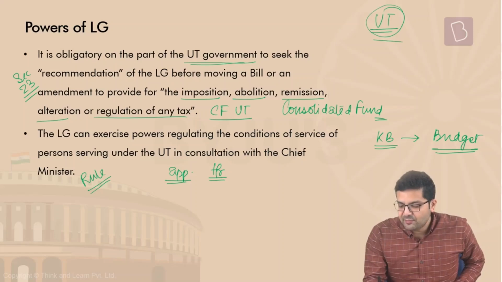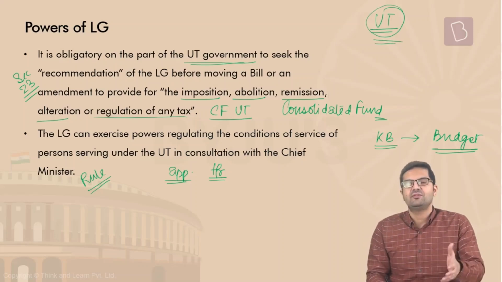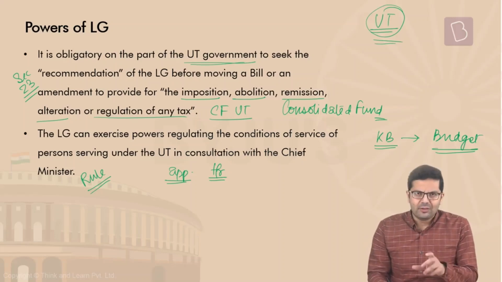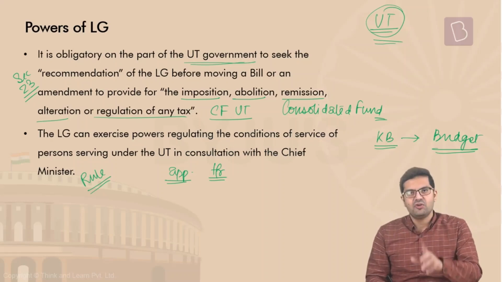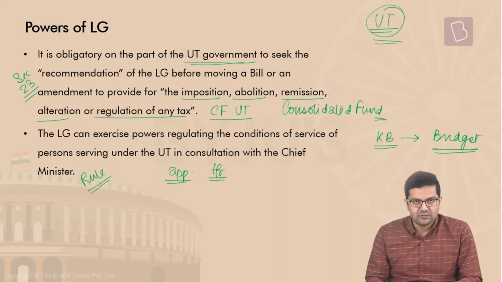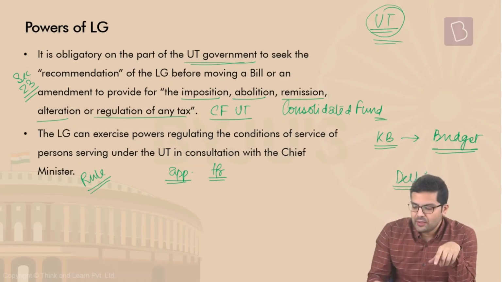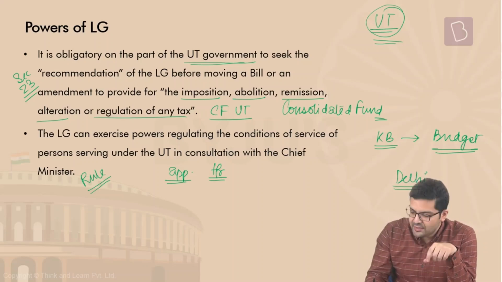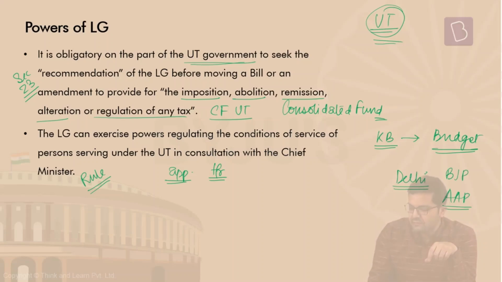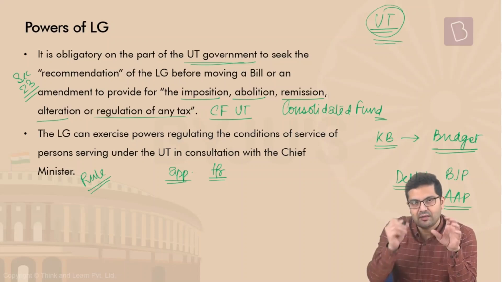Also for the fact that UT is basically a territory which is under the direct control of the Union. So these are some challenges, if you may say so. But observe an interesting point. Be it Delhi or Puducherry, we may feel that these are genuine loopholes, lacunas. But let's take the example of Delhi. When was this loophole clearly visible? Only when there was a different party at the center and at the UT level, meaning BJP at the center, Aam Aadmi Party at the UT level, and then BJP appointed Najeeb Jung, who was true to his name and literally had a jung with the Aam Aadmi Party.